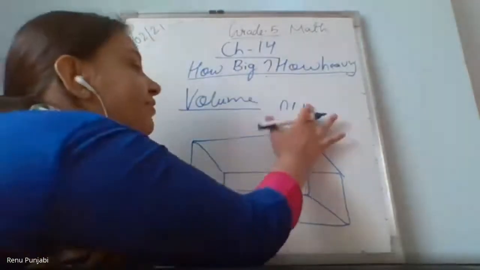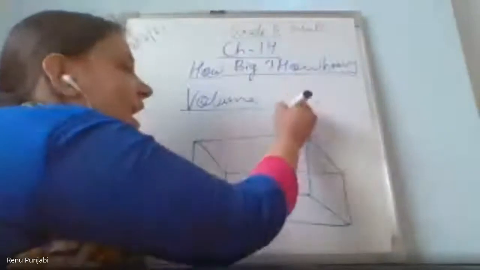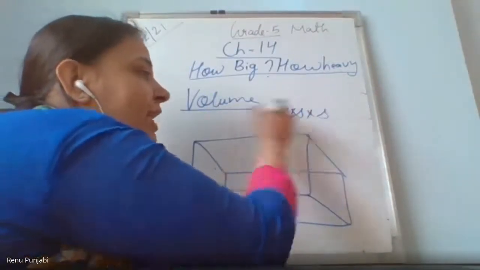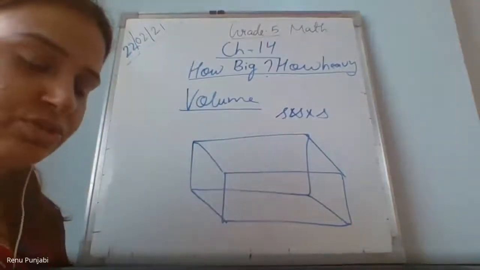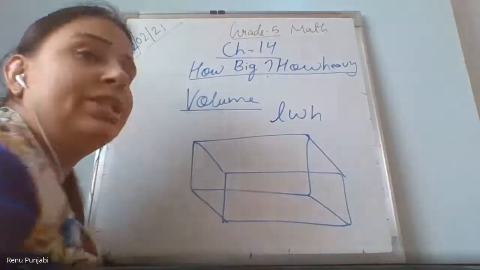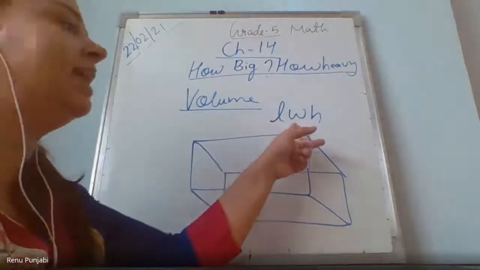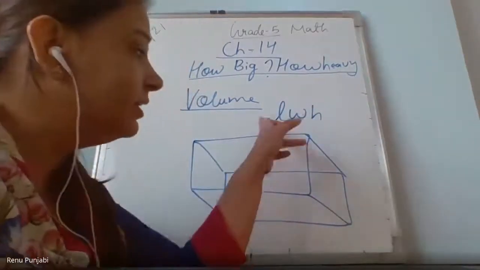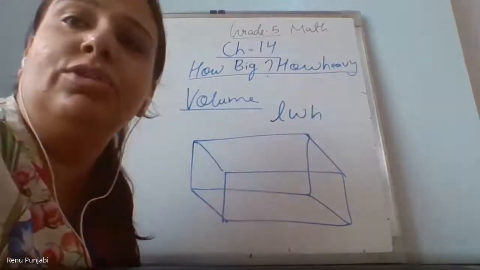If the formula is S S S, we assume we put the multiplication sign in between, side into side into side. If it is LWH, then also it is length, breadth, and height. Width and breadth are the same thing. Length into breadth into height. Am I clear to you all?